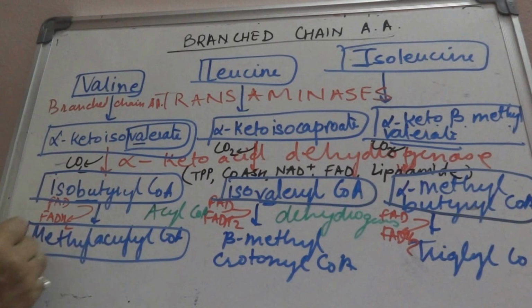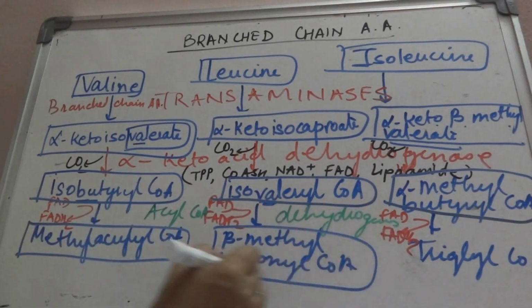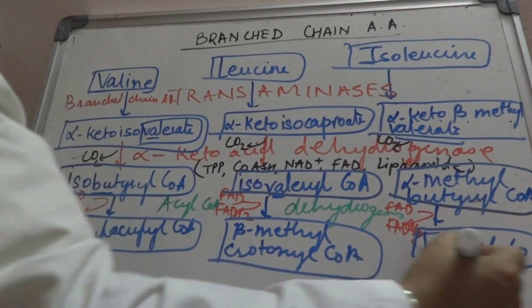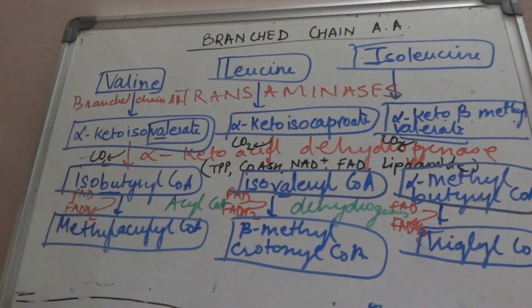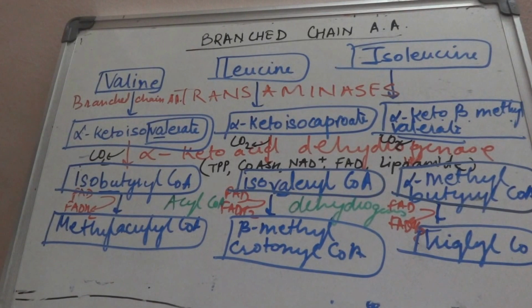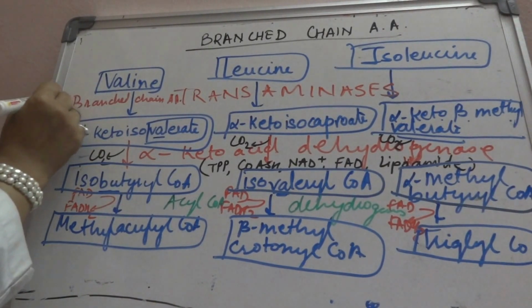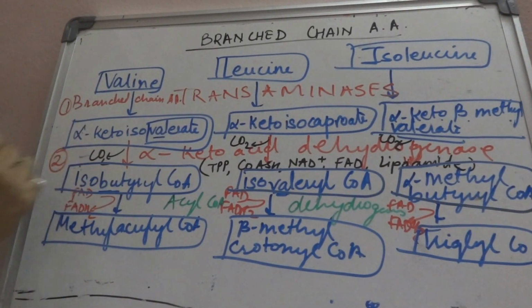Finally they form methyl acrylyl CoA, beta methyl crotonyl CoA and tiglyl CoA when they undergo acyl CoA dehydrogenase reaction. The most important is that first is the transamination reaction, second is by alpha keto acid dehydrogenase and third is by acyl CoA dehydrogenase.